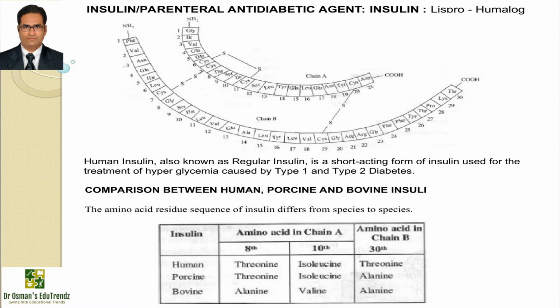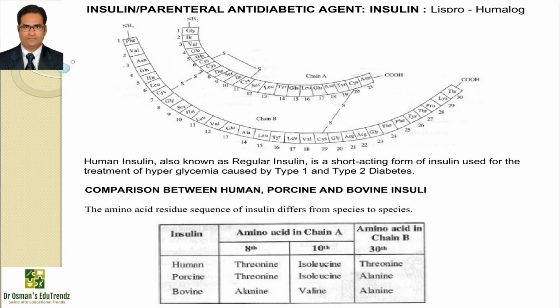Now if we talk about the structures and details, the first class is insulin. Insulin is available with the brand name Lispro, that is Humalog. The structure of insulin is as follows, composed of two peptide chains referred to as A chain and B chain. A and B chains are linked together by two disulfide bonds and an additional disulfide is formed within chain A. In most species, the A chain consists of 21 amino acids and the B chain consists of 30 amino acids.